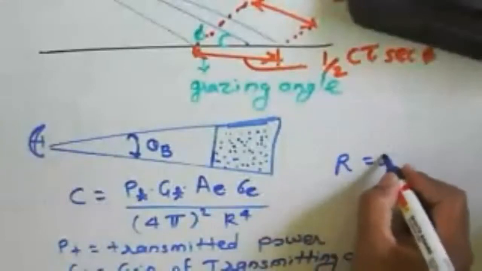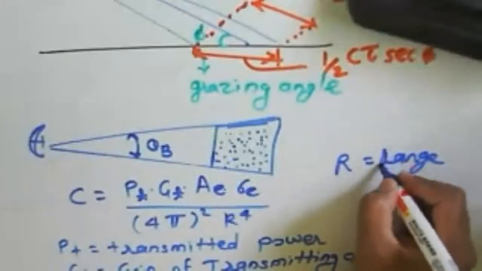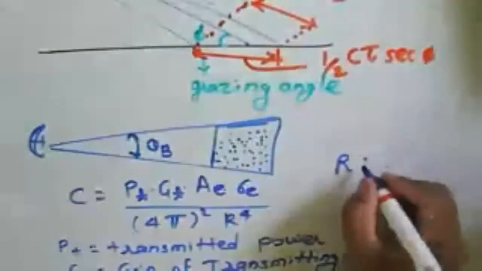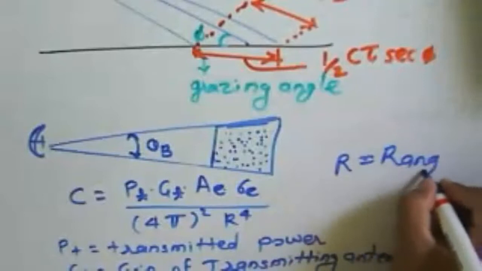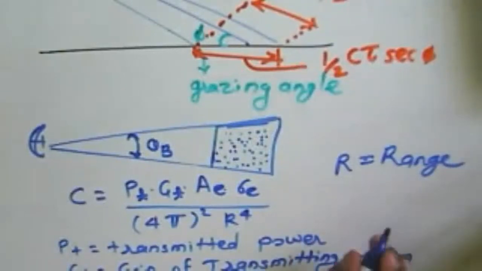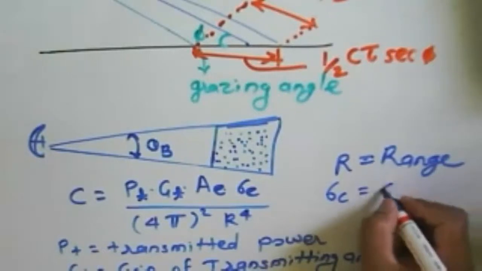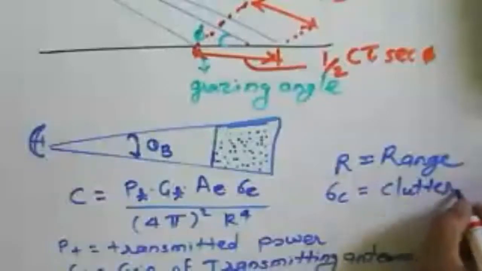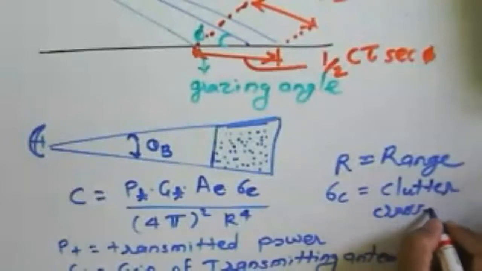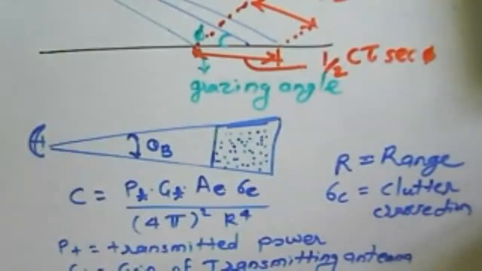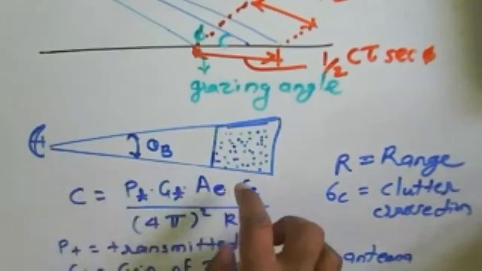R is equal to the range here. Okay, so we can say that R is equal to range here, and this sigma C is nothing but what? A clutter cross section. Clutter cross section. And this clutter cross section is sigma C. So we can have the equation of P C that is about PT GT.